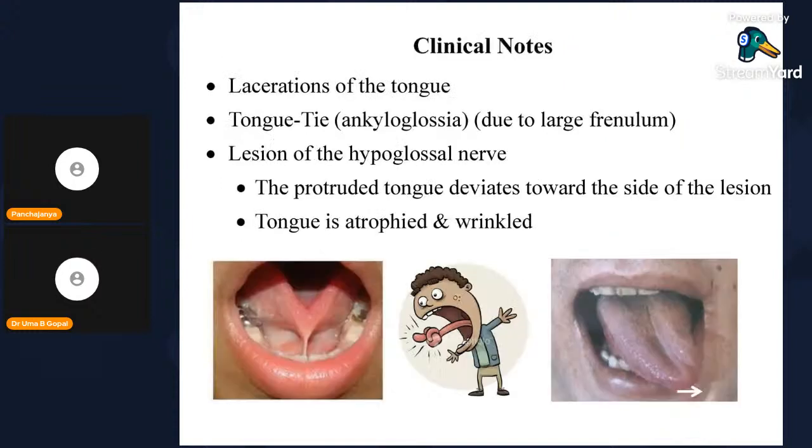Clinical notes, you can see the tongue tie here. Surgically it has to be repaired. They cannot speak. If you tell them to lift the tongue or retract the tongue upwards, you can see the tongue tie, the lingual frenulum, attached to the inner surface of the gum. In lesion of the hypoglossal nerve, the tongue has rotated to the left side. That means there is paralysis of genioglossus of the left side. So the injury is ipsilateral. The tongue is atrophied and wrinkled. There may also be laceration of the tongue.